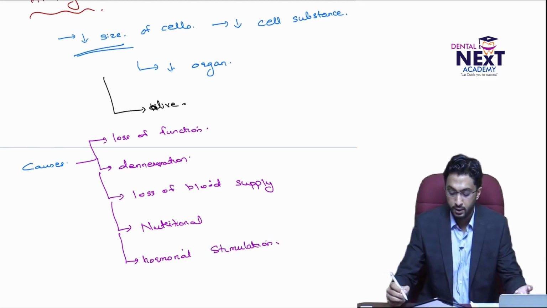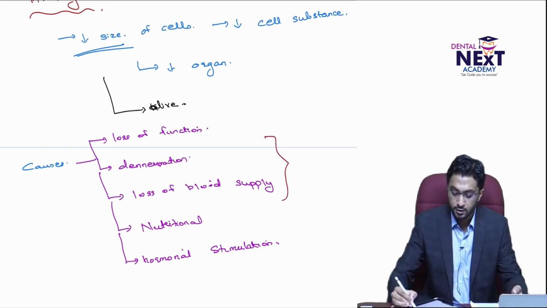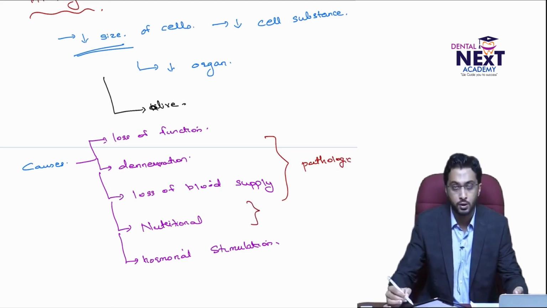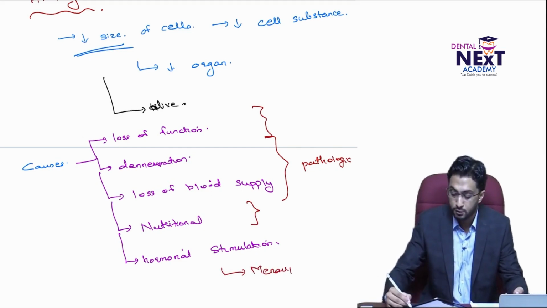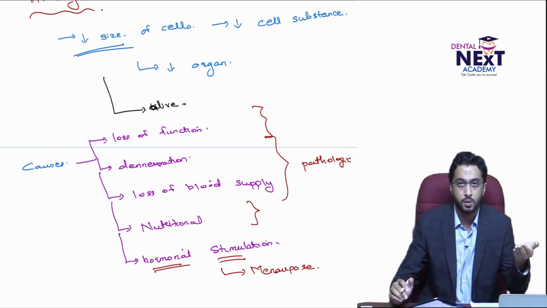Now, very typical examples you could see if they ask you. It's a kind of mixed. Denervation and loss of blood supply is usually pathologic, isn't it? Even the nutrition is also pathologic. Loss of function is also pathologic. But loss of hormonal stimulation in the case of menopause: when a woman undergoes menopause, there is loss of hormonal stimulation and the uterus undergoes atrophy. That's a physiological response, isn't it?